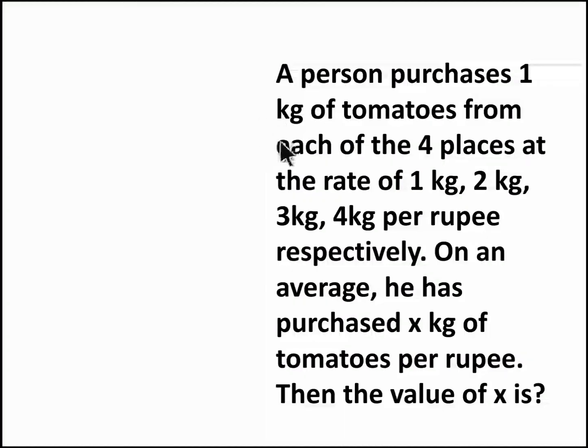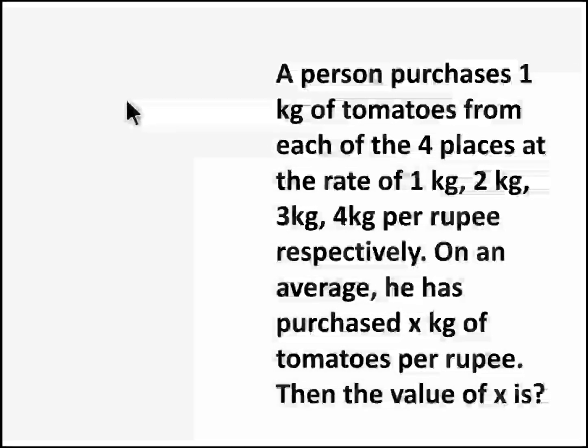A person purchases 1 kg of tomatoes from each of the 4 places at the rate of 1 kg, 2 kg, 3 kg, 4 kg per rupee respectively. On an average, he has purchased x kg of tomatoes per rupee. Then the value of x is dash. So we have to find the average. The question is really simple.